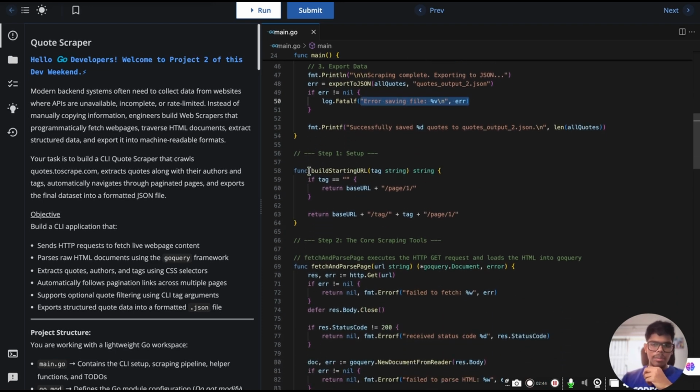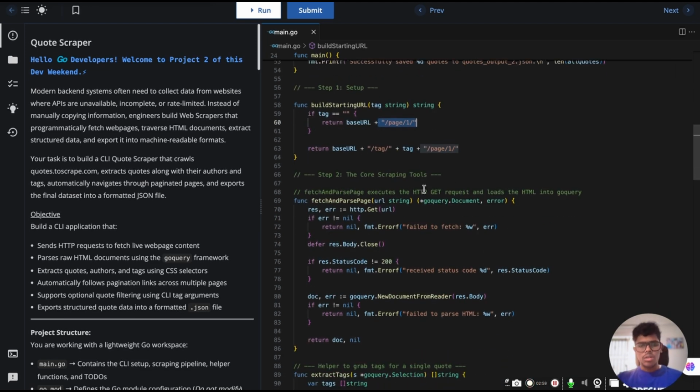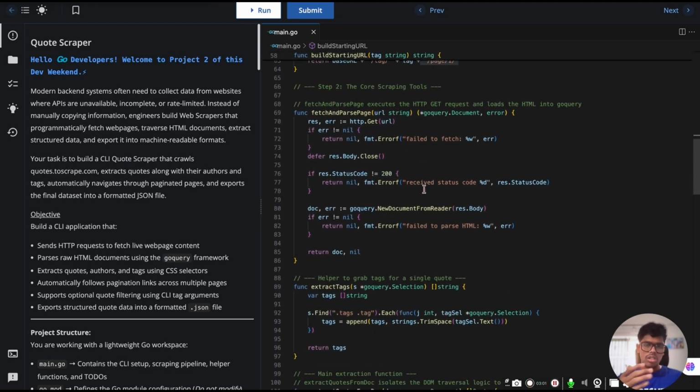Now after that we have to set up the functions. Build start URL is the first function. If the tag is empty, then it is the base URL plus page 1. Now if there is a tag, then it is the base URL, the tag, and then page 1. Now the second function is basically the core scraping tool.